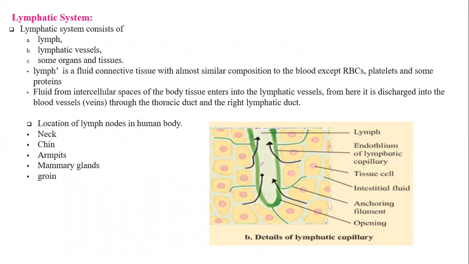Then the last part of this chapter, that is the lymphatic system. What does the lymphatic system consist of? Lymph, lymph vessels, and some organs and tissues. Lymph is a blood connective tissue, almost similar to the blood except for RBCs, platelets and proteins.